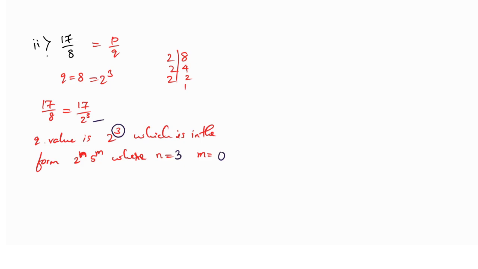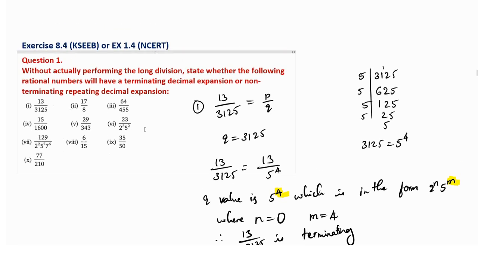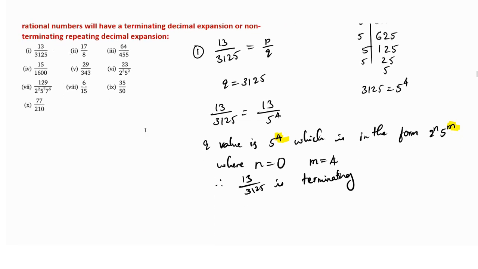So in the previous question, the m value is 5. The m value is 4. Why is the m value 4? I am talking about the previous question. For the m value we have to see the power of 5.